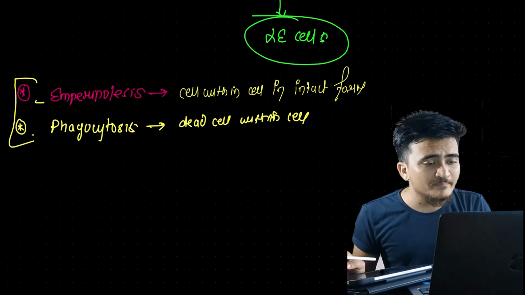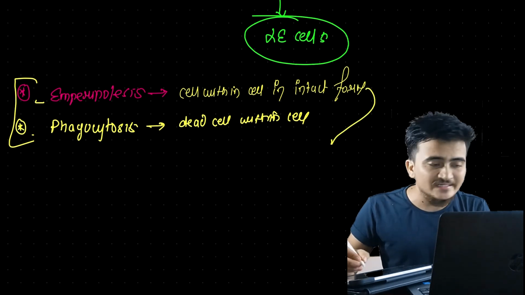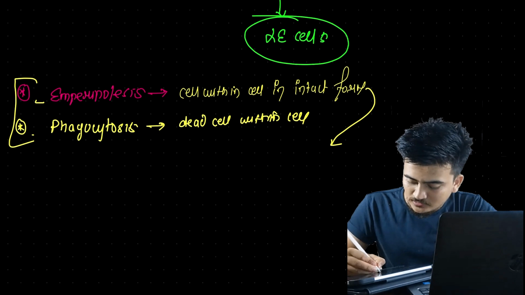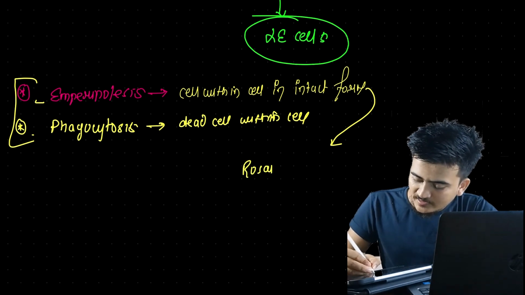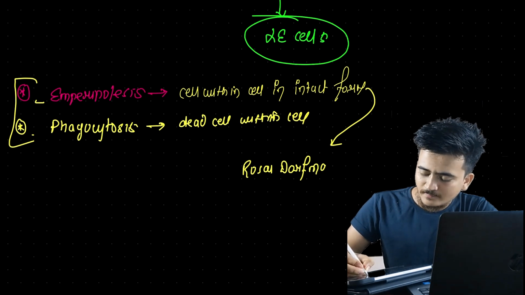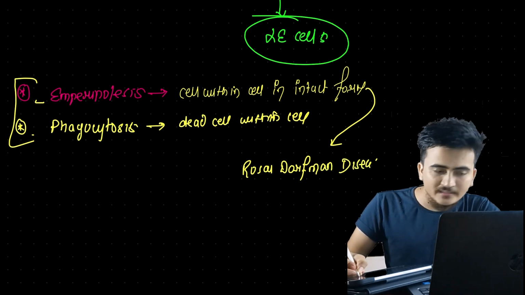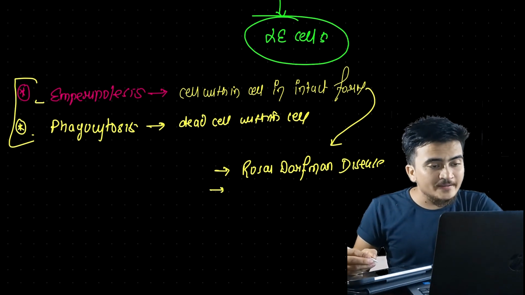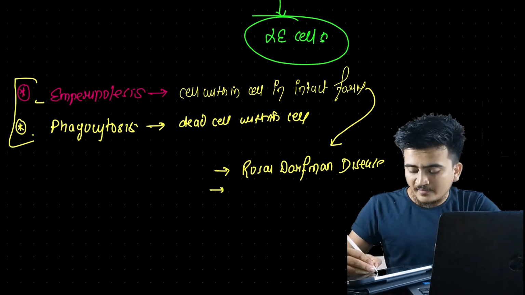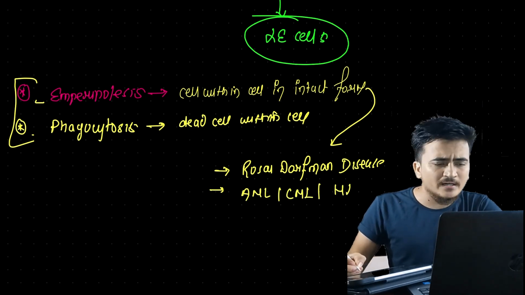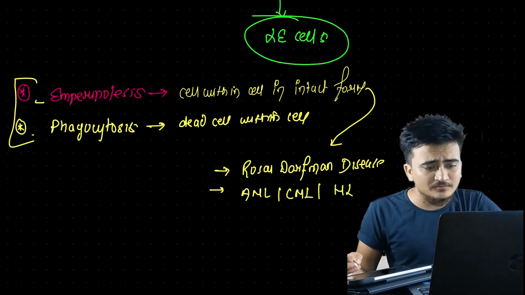Now talking about emperipolesis, it is found in Rosai-Dorfman disease, and other conditions in which we find emperipolesis are AML, CML, and Hodgkin's lymphoma. These are the things that we find here.